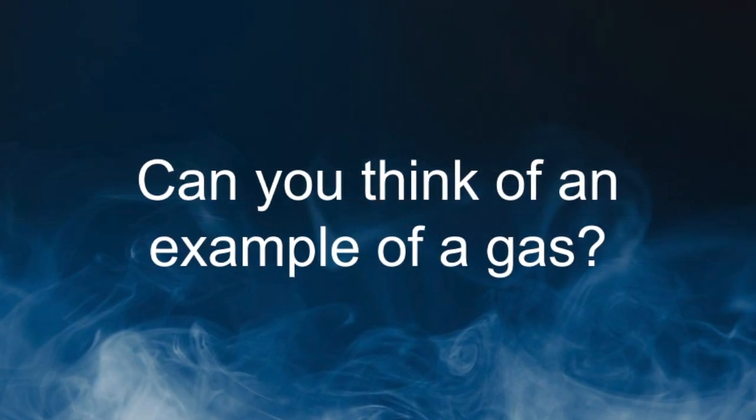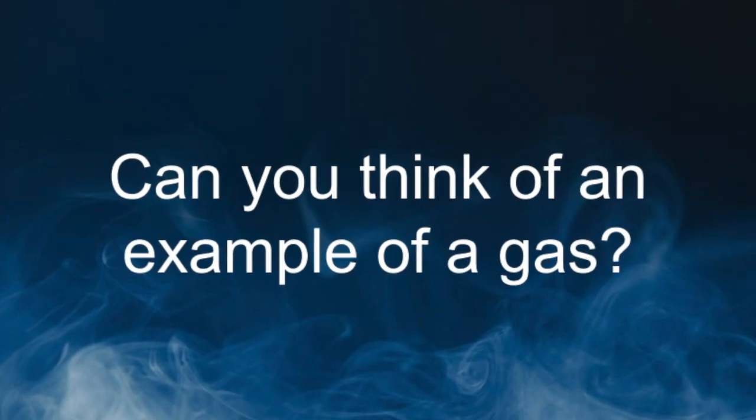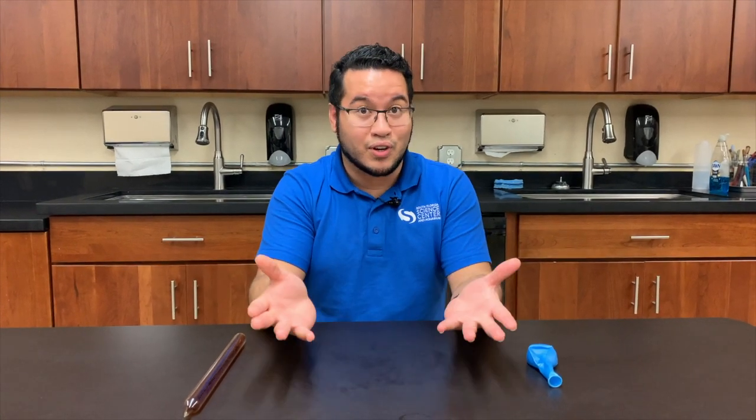Now, when we talk about gases, let's first talk about a few examples of gases. Can anyone think of any gases that maybe you can find? Well, it might be a little bit tricky, because if you're looking for any gases, you're going to have a very hard time finding them. That's because most of our gases are going to be invisible. And it's pretty easy to see why. Remember, those molecules are so tiny that we can't see them with just our eyes. And if those molecules aren't grouped together and they're just floating around and moving freely, it's very difficult for us to see most of our gases.